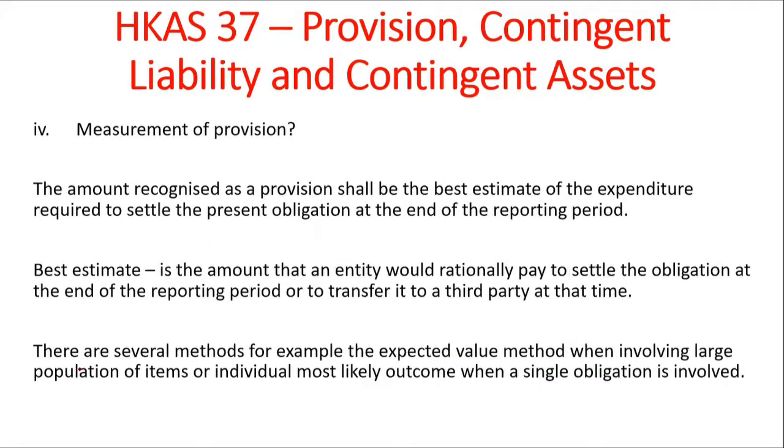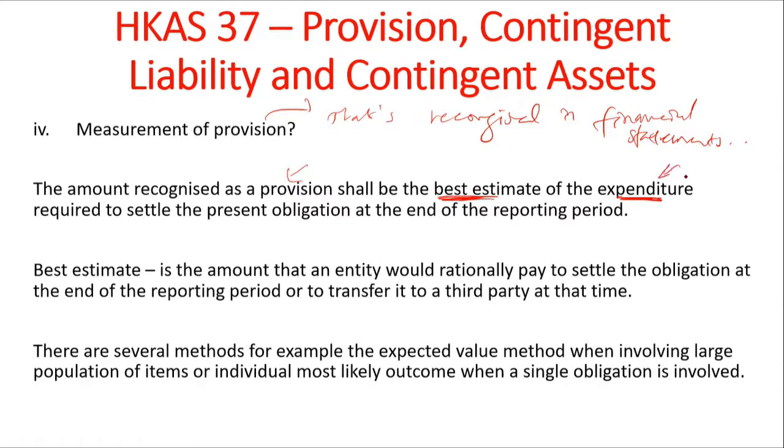So let's look at the second last part, which is the measurement of provision, right? Because it's the provision that we recognize in financial statements. So for a provision, how would you measure a provision? Now that's another question. The amount to be recognized as a provision is the best estimate of the expenditure, because it's an outflow. It's going to be expenditure and not income, required to settle the present obligation at the end of the reporting period.